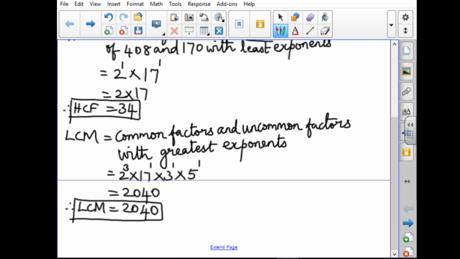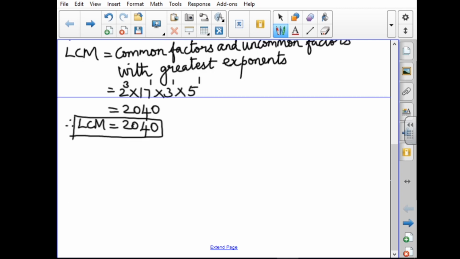So the answer: HCF equals 34, LCM equals 2040.